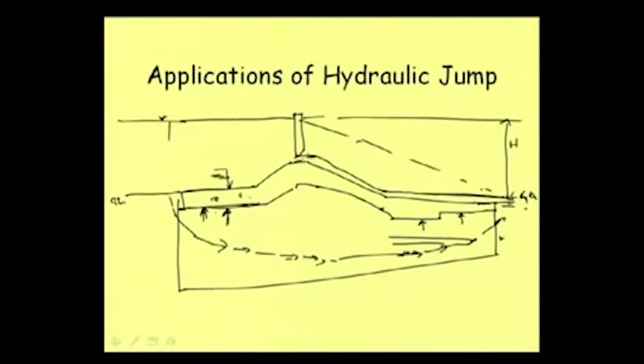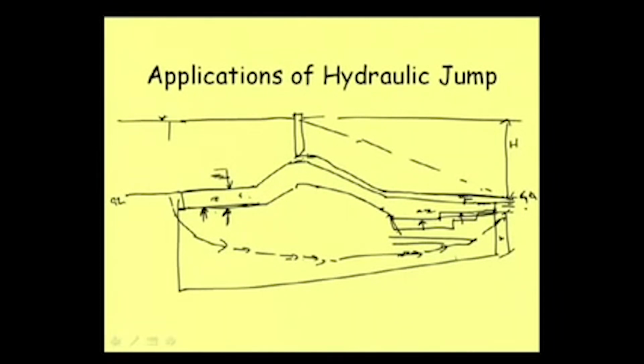But for this part of the floor, we can see that the uplift pressure from this side is this much, and from the top we do not have sufficient water, we have only this much water. So, uplift pressure will be quite significant, and then we need to design this floor so that it can resist the uplift pressure. So, the thickness of this floor becomes quite large. As we go down, the uplift pressure is reducing and the thickness is also reducing, but it is quite large in this direction.